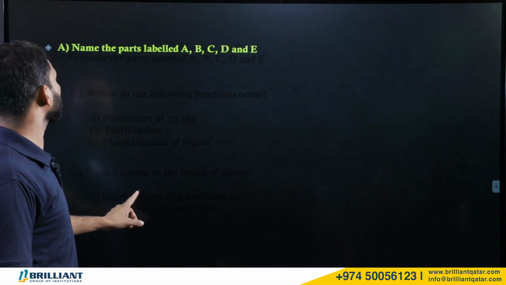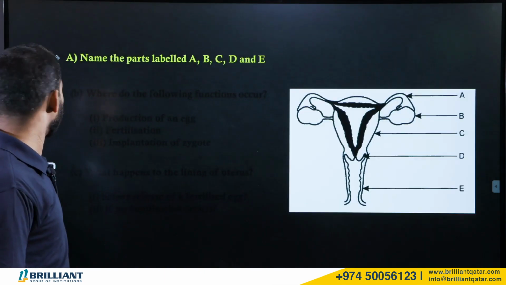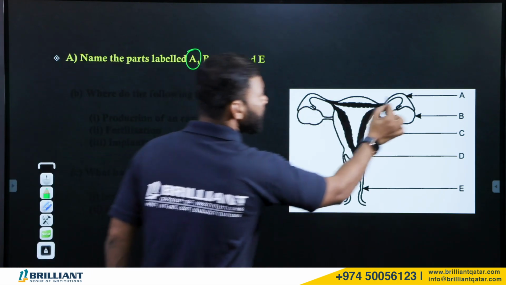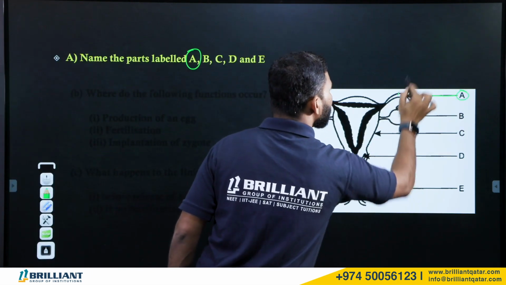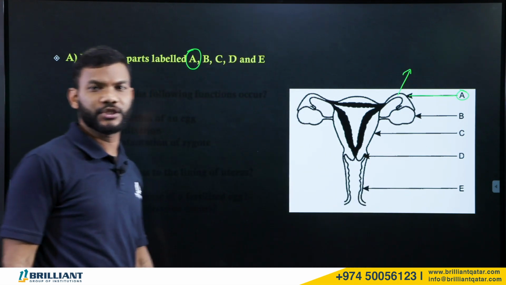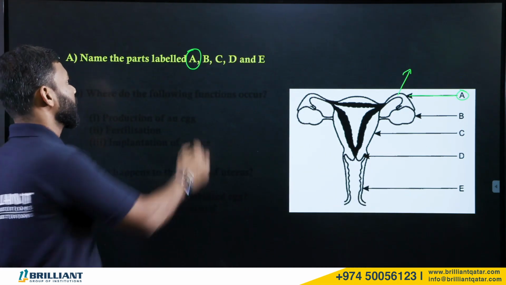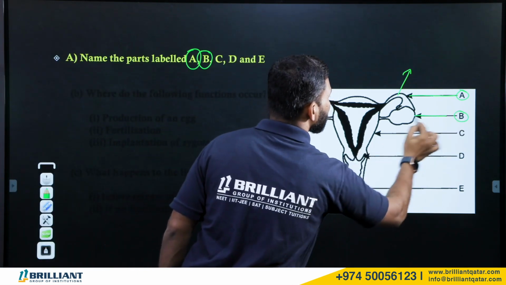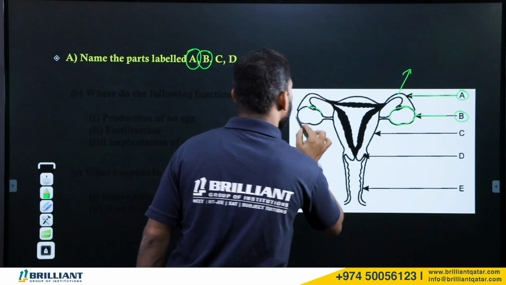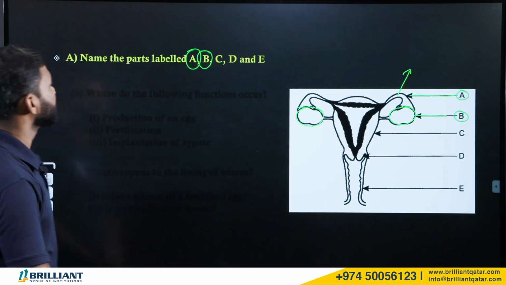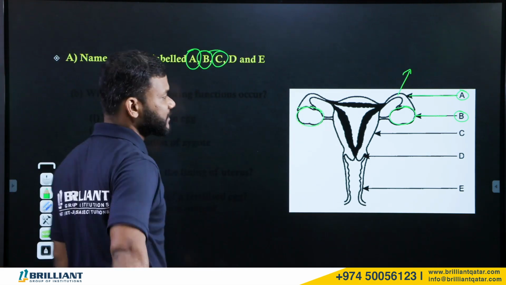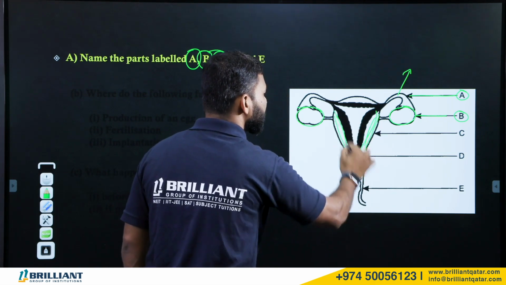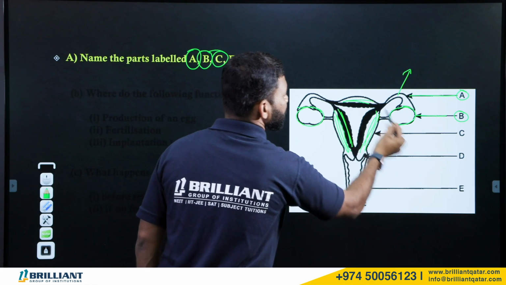Let us discuss the next question. Name the parts labeled A, B, C. We know structure A is the oviduct or fallopian tube. Structure B is the ovary. You can see there is a pair of ovaries. The structure C is a thick-walled, bag-like structure. We call that the uterus.